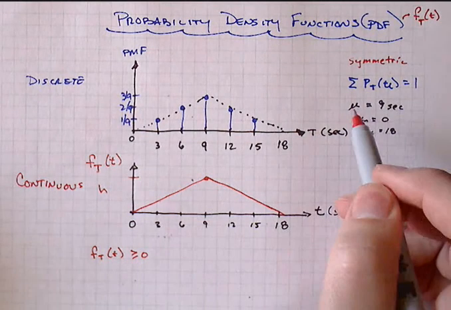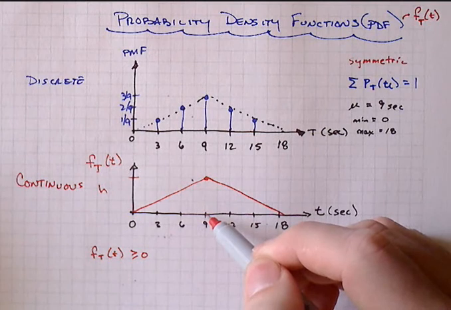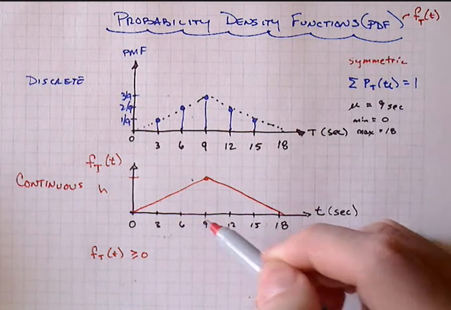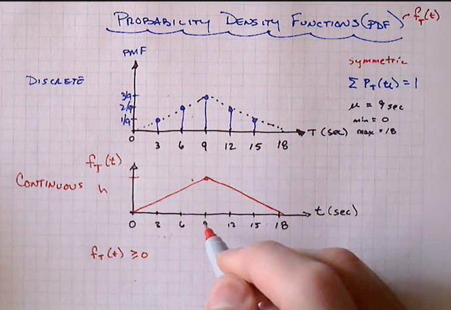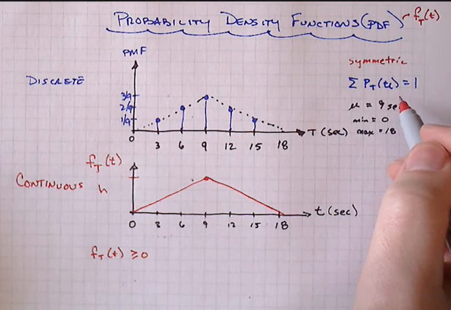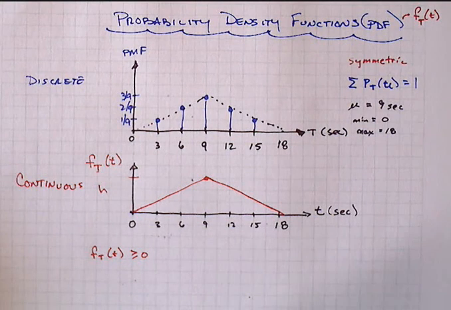We've already preserved symmetry. We'll talk about how we knew we were going to get that from a mathematical standpoint, but just from a geometric standpoint, we can tell the center of mass is going to be right here at t equal to 9. And the one property we haven't used is that the total probability has to equal 1. Well, there's two ways we could approach this.